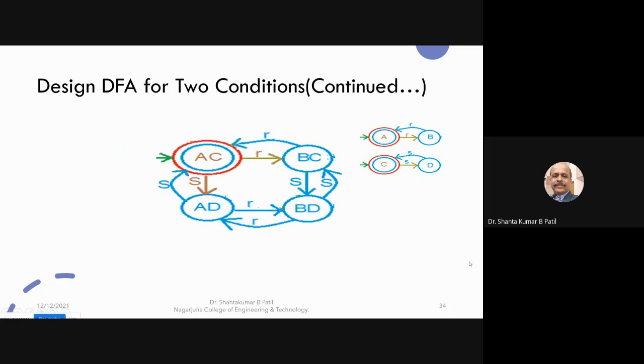So this is the final figure, and in this case you can make out that A is a final state which accepts all even numbers of R. Like that, C is a final state which accepts all even numbers of S. Therefore, the only final states in this case are A and C only.